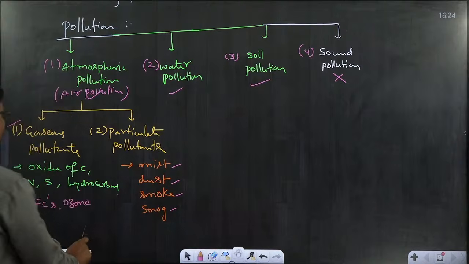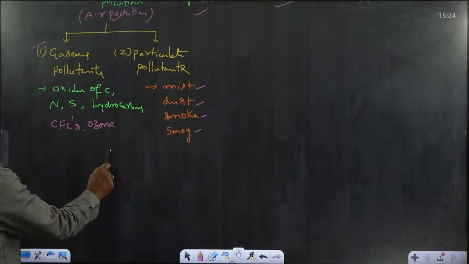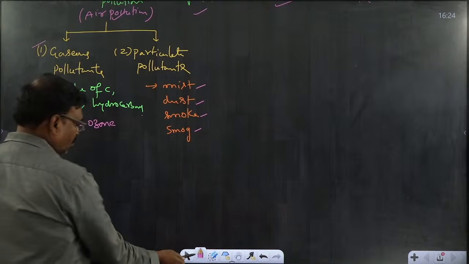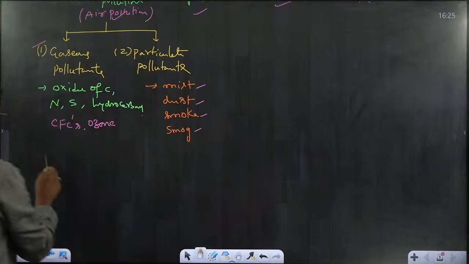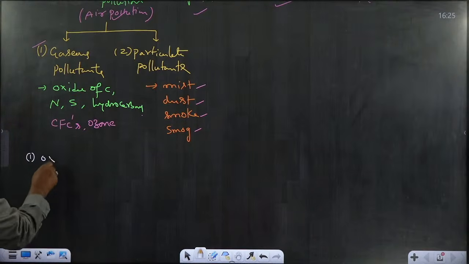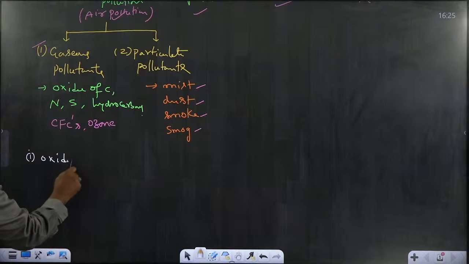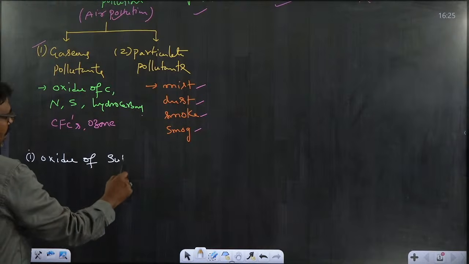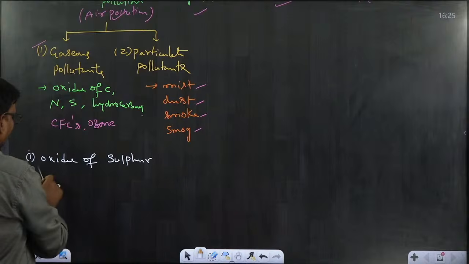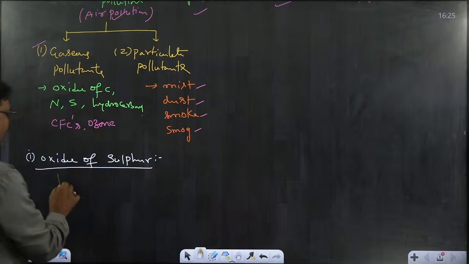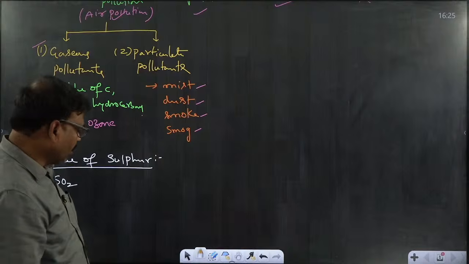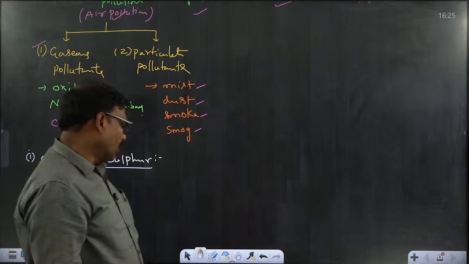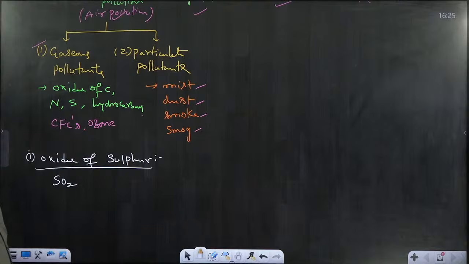First of all, gaseous pollutants. Coming to the oxides of sulfur. Sulfur in the form of oxides like SO2 is released into the atmosphere due to the burning of fossil fuels. Whenever fossil fuels are burned, sulfur is oxidized to sulfur dioxide.